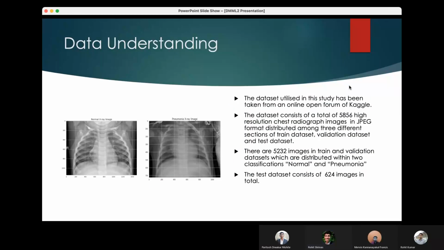The dataset utilized in this project has been taken from Kaggle, which is an online forum. The dataset consists of a total of 5,856 high-resolution chest X-ray images in JPEG format. These images are divided into 3 sections: train, validation, and test. These images are further classified within 2 categories: normal and pneumonia. There are a total of 1,586 X-ray images under normal category and 4,253 X-ray images under pneumonia category, which are divided within the 3 sections mentioned earlier.